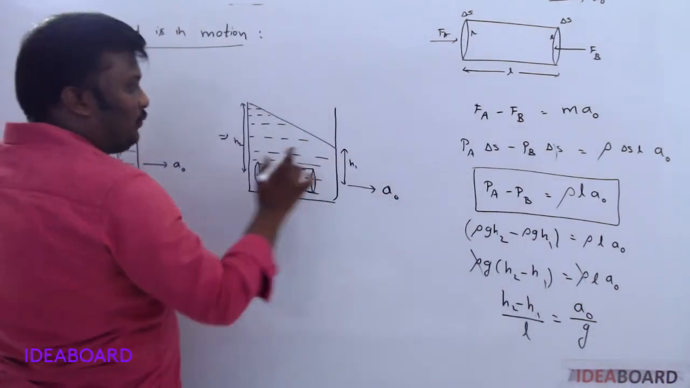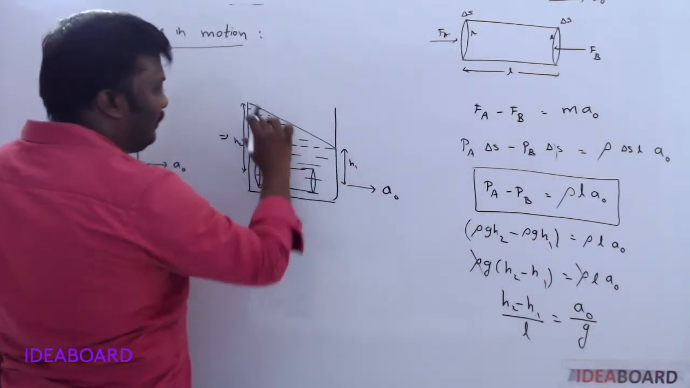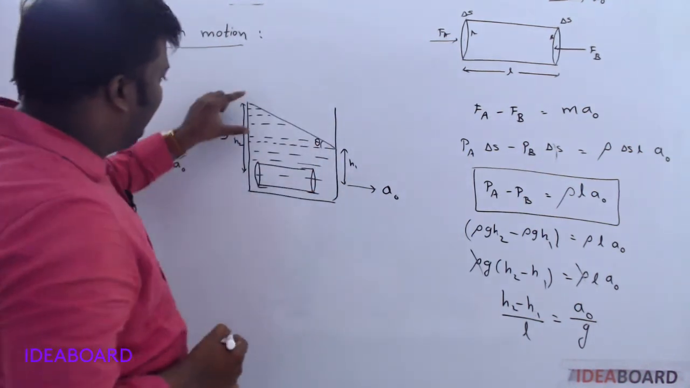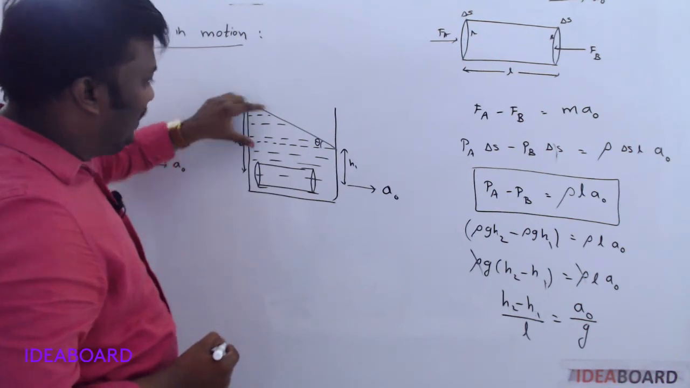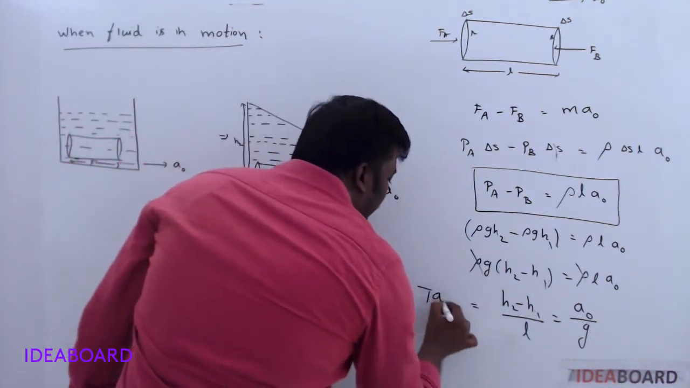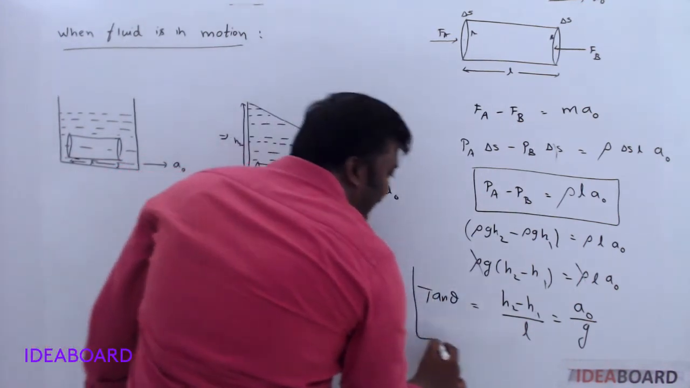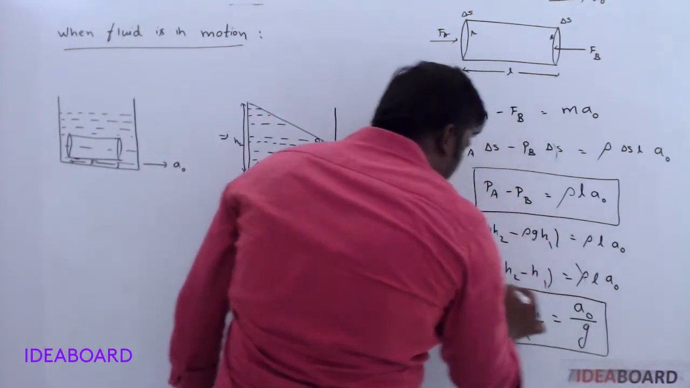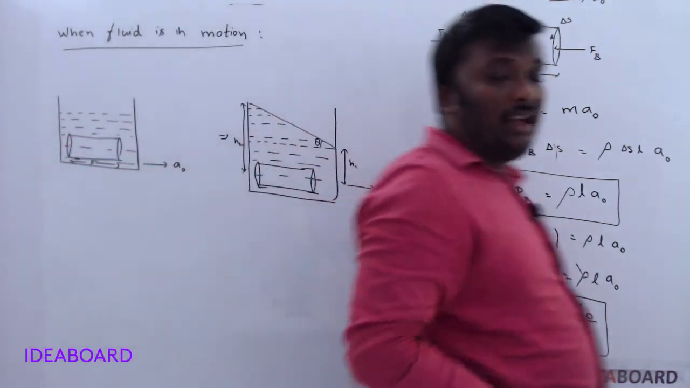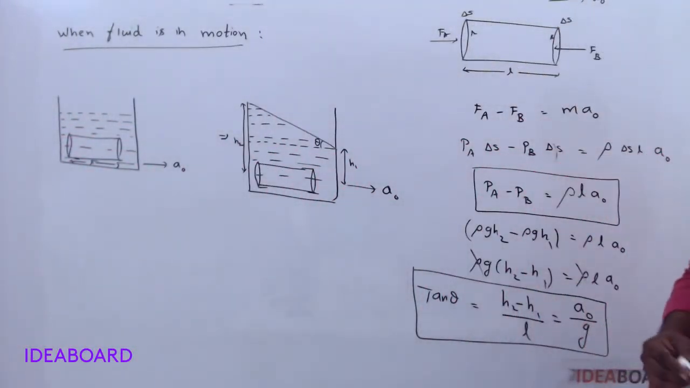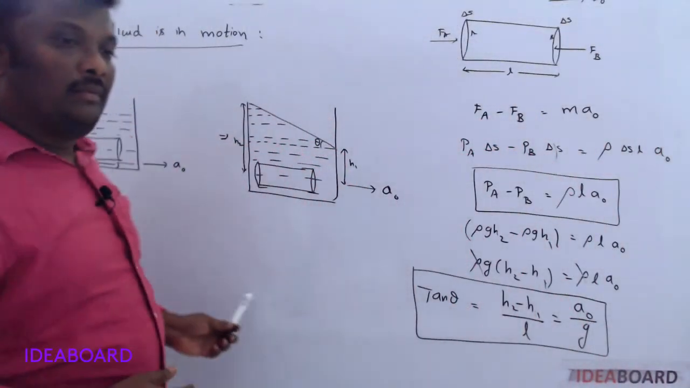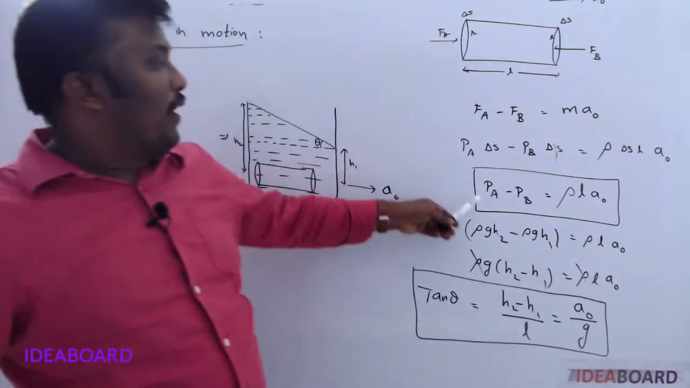So H2 minus H1 is only this portion now. If it is taking an angle theta, then H2 minus H1 by L is nothing but tan theta. So if they are given an angle, please use this relation. These two points are very important when the fluid is in motion. Please copy those two formulas.